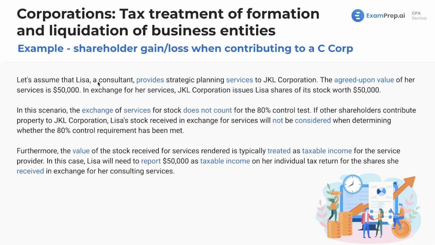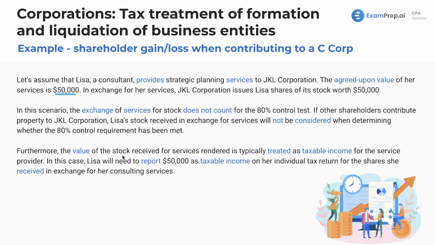Let's assume that Lisa, a consultant, provides strategic planning services to JKL Corporation. The agreed upon value of her services is $50,000, and in exchange for her services, JKL issues Lisa shares of its stock worth $50,000. Seems pretty fair. There we go. In this scenario, the exchange of services for stock does not count for the 80% control test. This is something we mentioned. Now we're seeing it. If other shareholders contribute property to JKL, Lisa's stock received in exchange for services will not be considered when determining whether the 80% control requirement has been met.